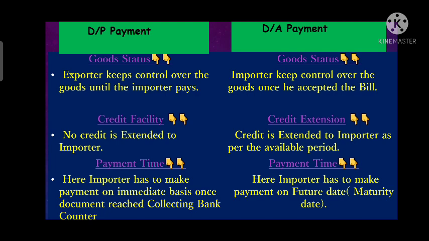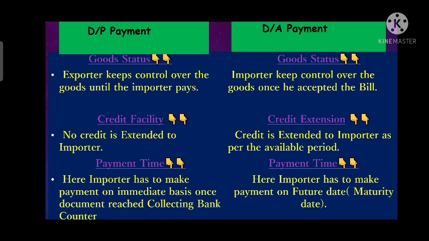Then he can submit those documents to customs so that he can get the goods released. But if he does not get the document from his bank, how can he take delivery of the goods from customs? It is not possible. Whenever he gets the document from his bank, only then can he get the goods cleared from customs.